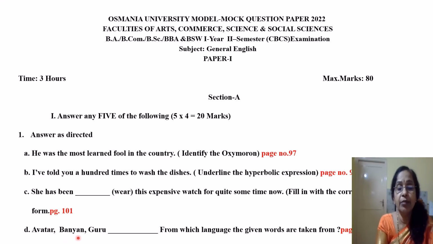Avatar, banyan, guru, dash. From which language are the given words taken? These are loan words, borrowed words, and these words are taken from Indian languages. Like that, there are many languages from which English has borrowed words: Arabic, Spanish, Greek, Latin, Telugu, Urdu.